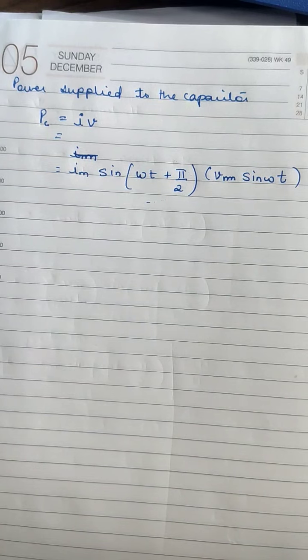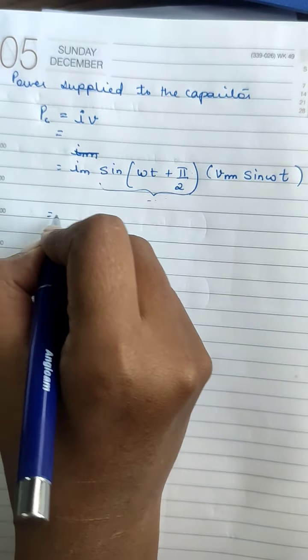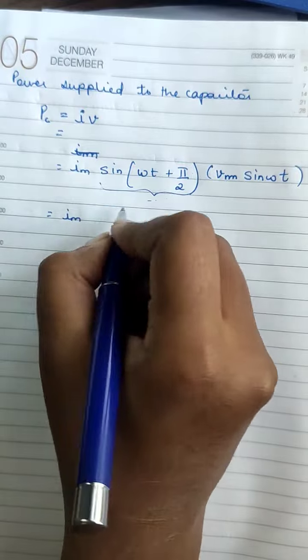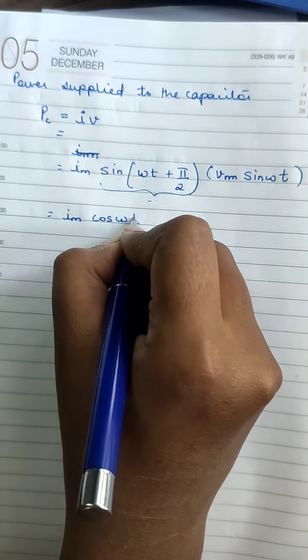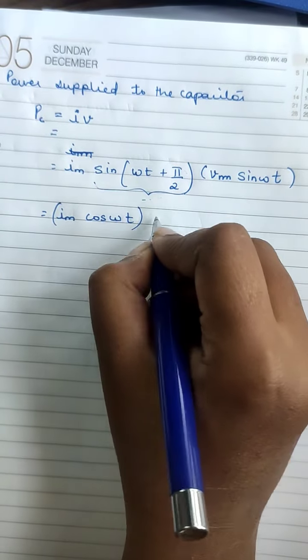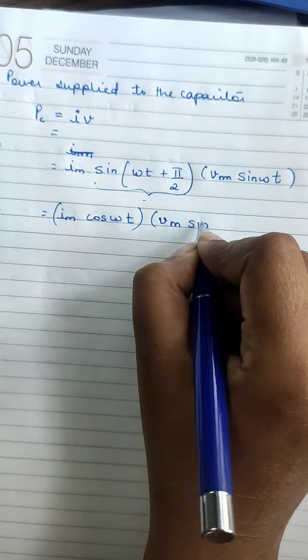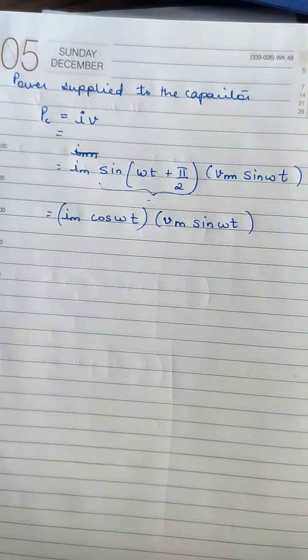Okay, so now we have to multiply. I can write sine omega t plus pi by 2 as cos omega t. So this entire thing I can rewrite as Im cos omega t. So this becomes my current, and voltage will remain as Vm sine omega t.